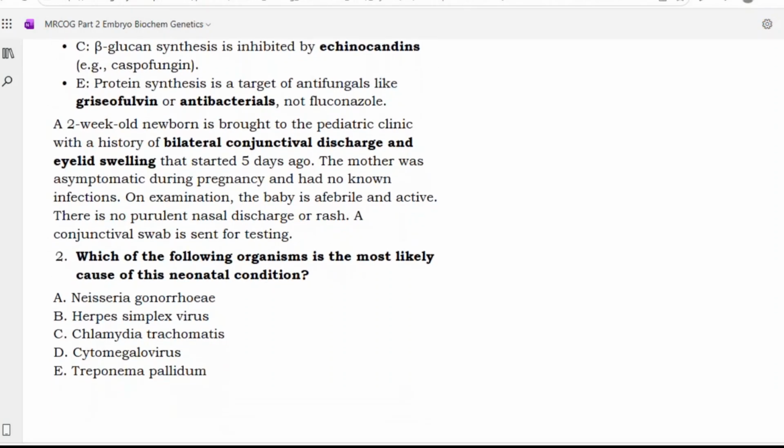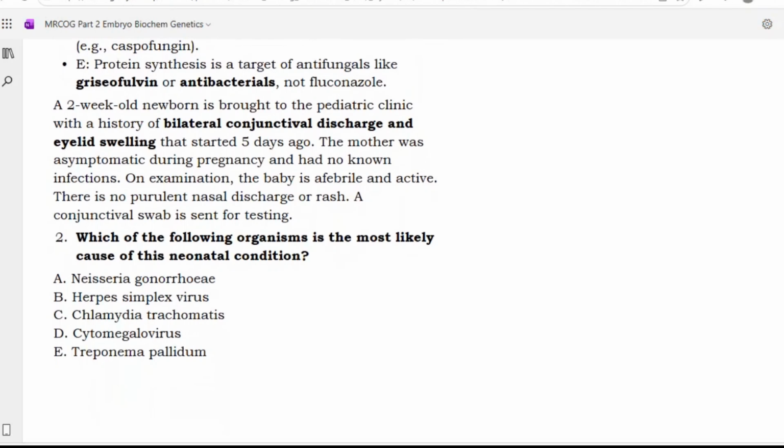Okay. Next, doctor. A 2-week-old newborn is brought to the pediatric clinic with a history of bilateral conjunctival discharge and eyelid swelling that started 5 days ago. The mother was asymptomatic during pregnancy and had no known infection. On examination, the baby is afebrile and active. There is no purulent nasal discharge or rash. A conjunctival swab is sent for testing. Which of the following organisms is the most likely cause of the neonatal condition?